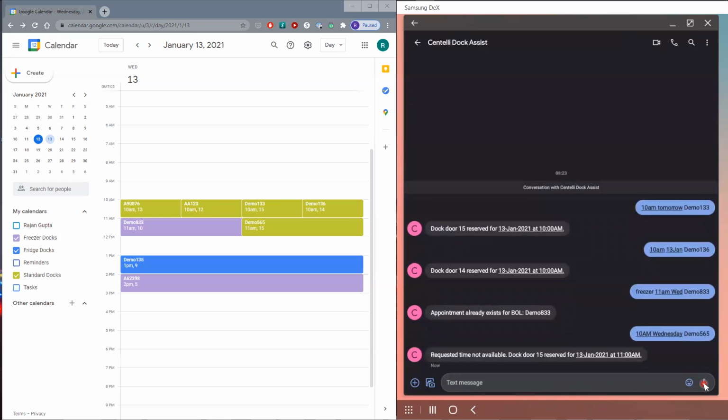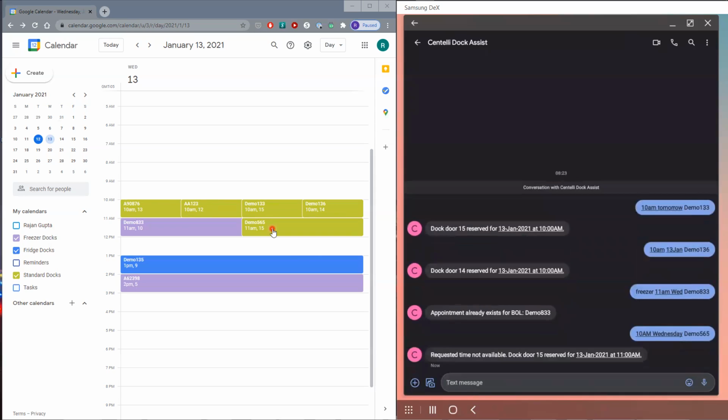The system is configured to look at alternative times within a 2-hour time block. So in this case, the requested time slot was not available. A message has been sent back to the driver, suggesting Doctor 15 has been reserved for 11 a.m. instead of 10 a.m. Why? Because at 10 a.m., we already had 4 appointments, so it was full. Thus it created an appointment for 11 a.m. instead.